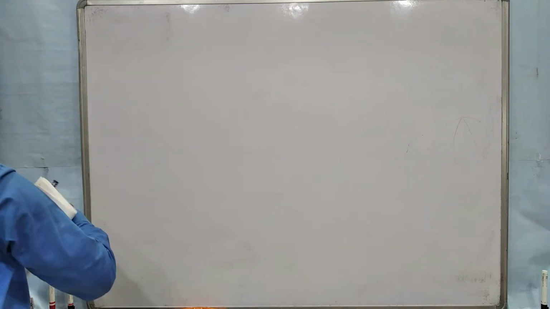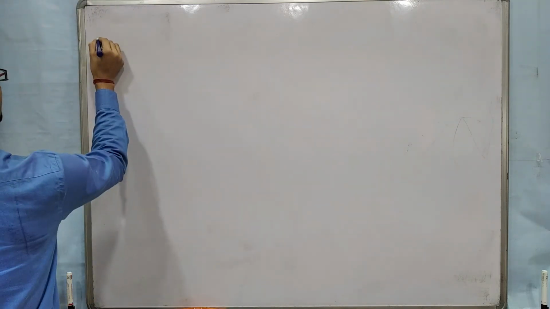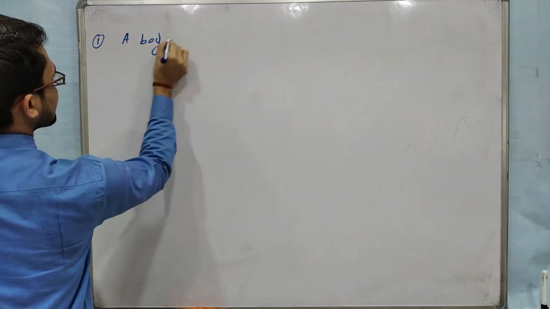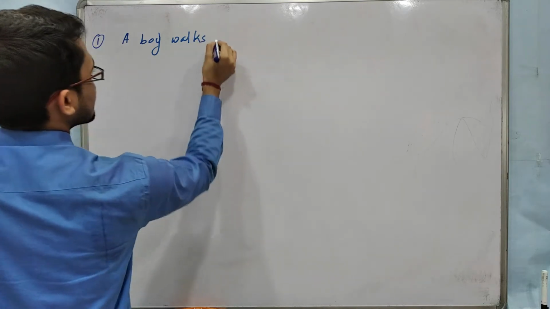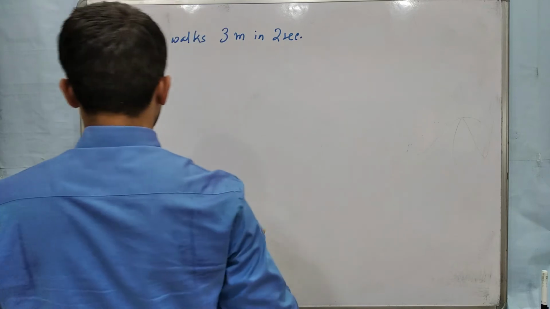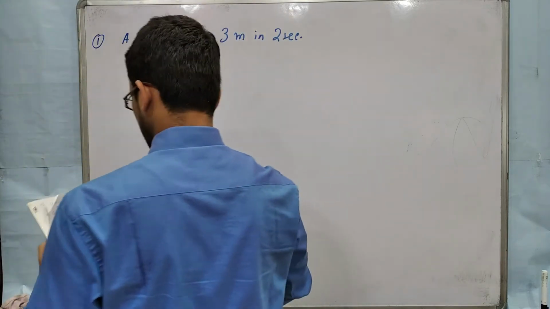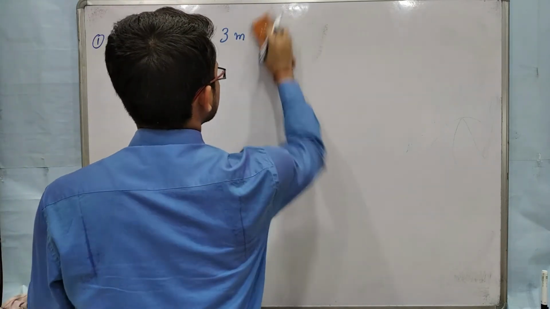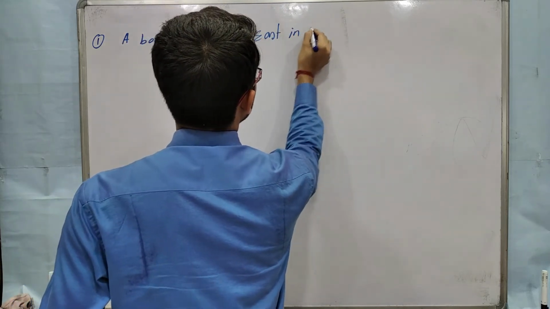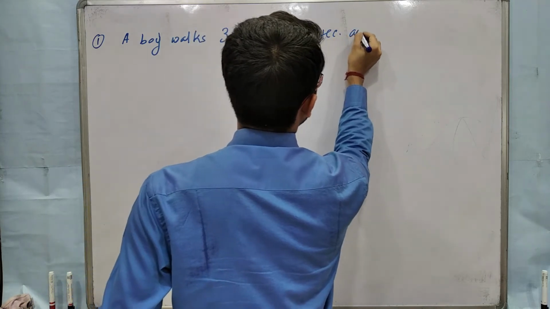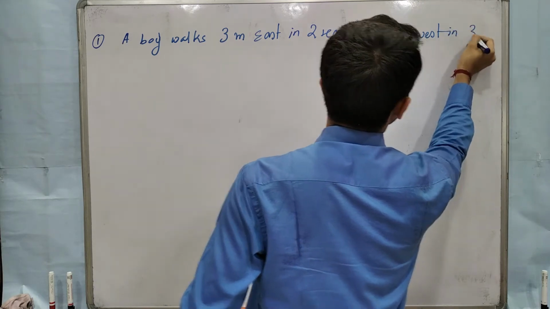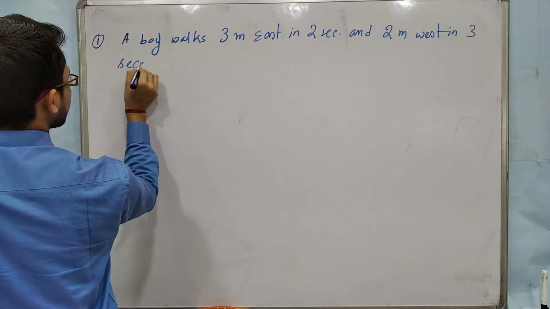So our first numerical related to average speed and average velocity. First numerical: a boy walks 3 meters east in 2 seconds and 2 meters west in 3 seconds.